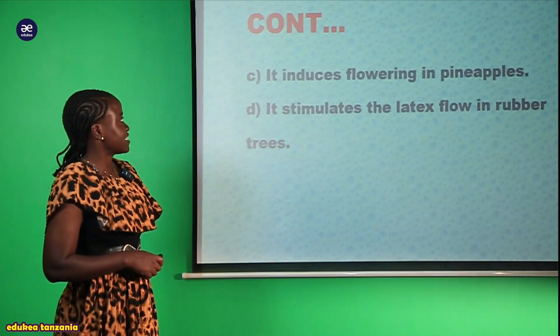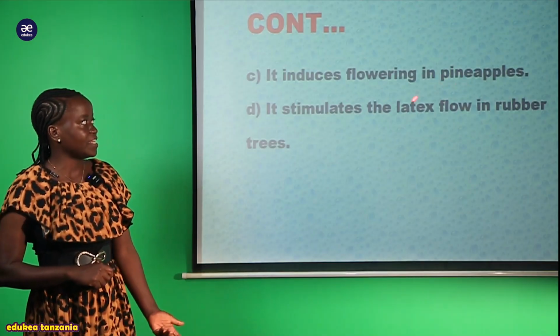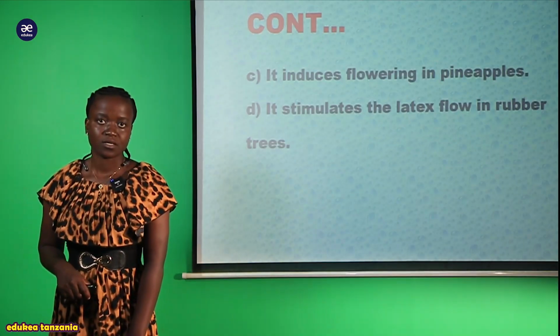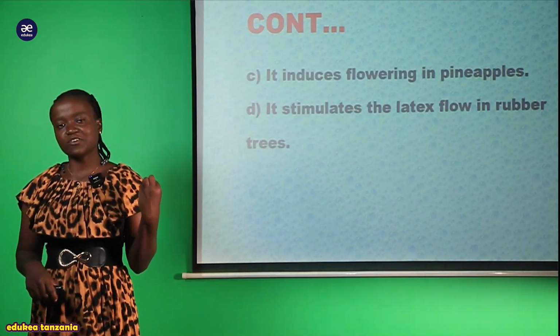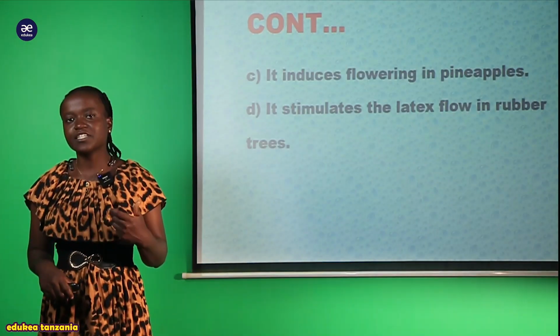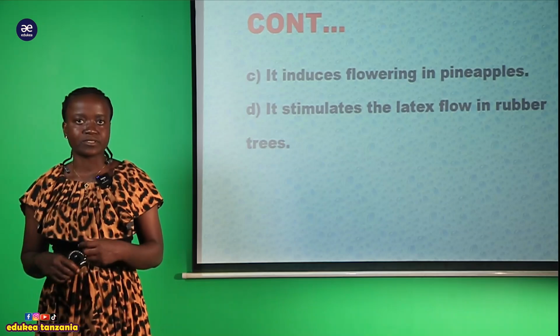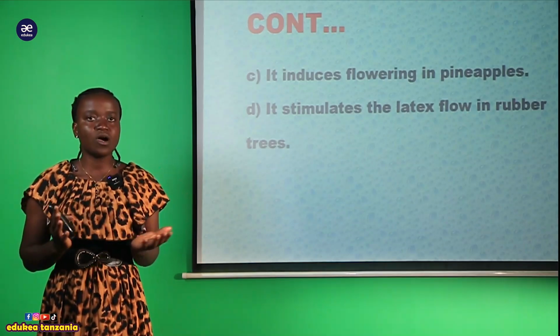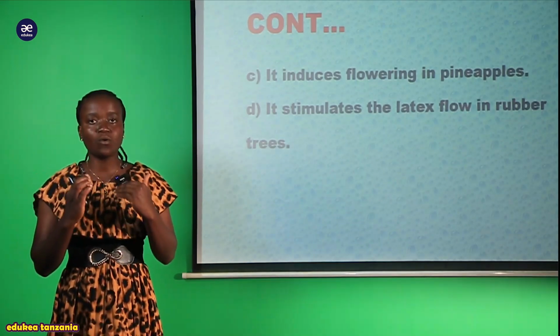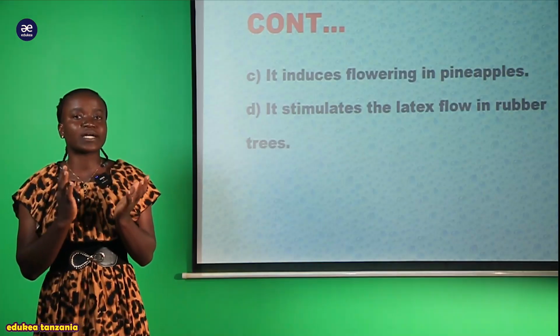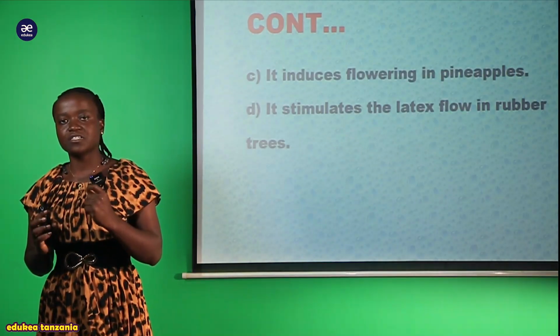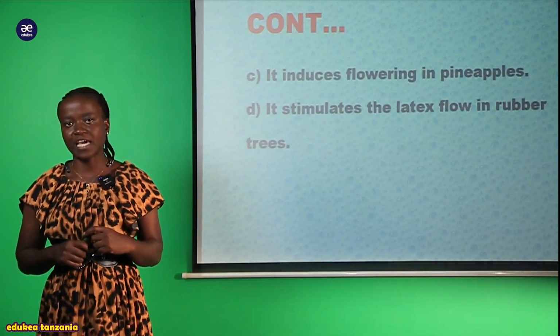And another one, that is it induces flowering in the pineapples. So due to the presence of this ethene, it induces the flower within pineapples. So unaweza ukaona kwenye nanasi kuna maua, yale maua yanatokana na the presence of this ethene or ethylene.